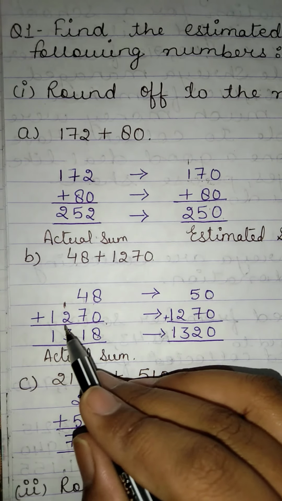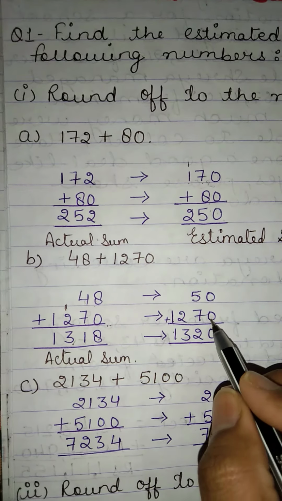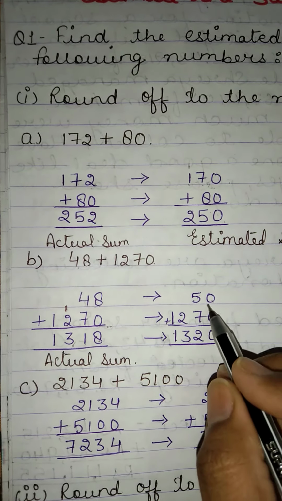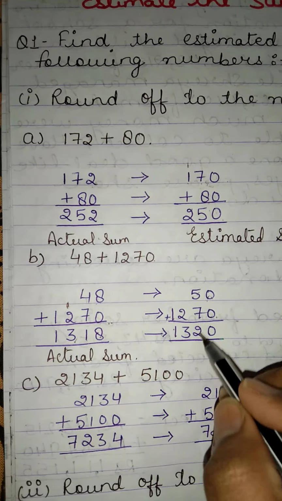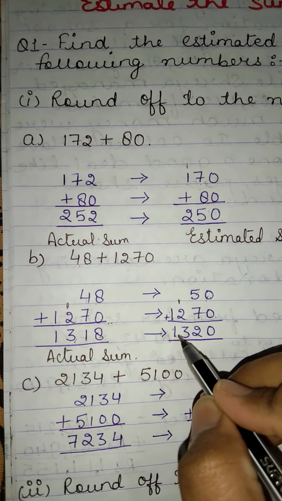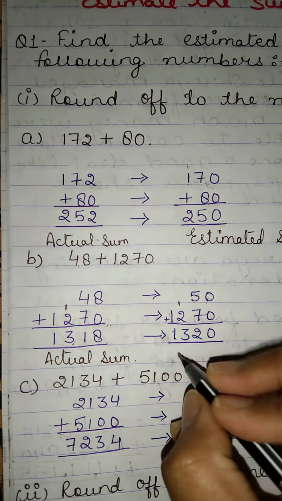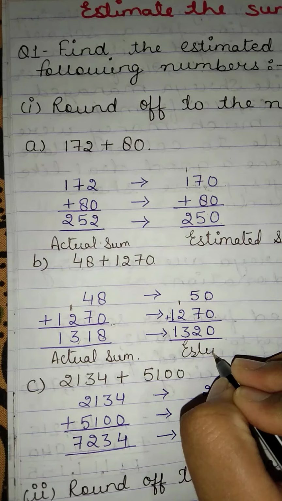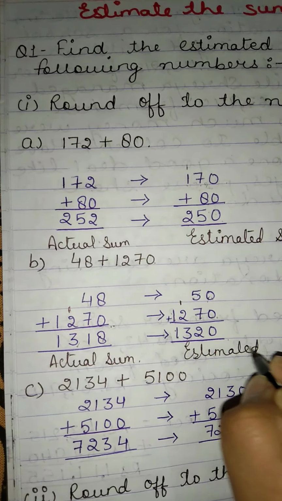Now 1270 is same, it will remain same only. So 0 0, 5 plus 7 is 12, 12 1 carry, 1 plus 2 3 and 1. 1320 is the estimated sum.